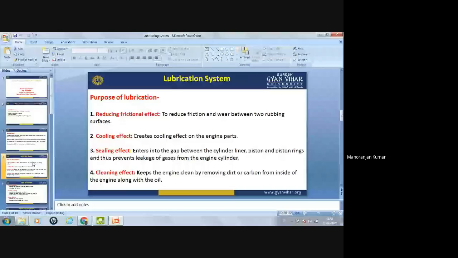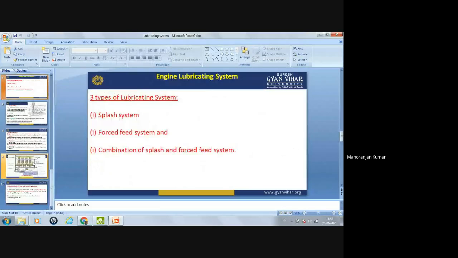There are mainly three systems through which oil is supplied to the different parts of the IC engine: first the splash system, second the force feed system, and third a combination of both. Means in an engine, some parts will be lubricated by the splash system, whereas some parts will be lubricated by the force feed system. These things we have learned today.